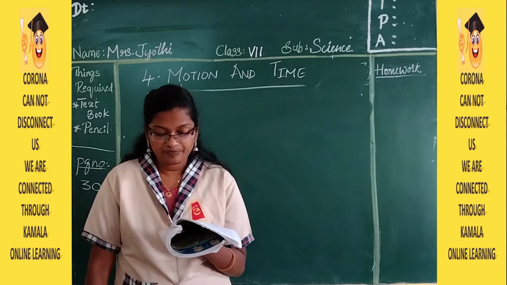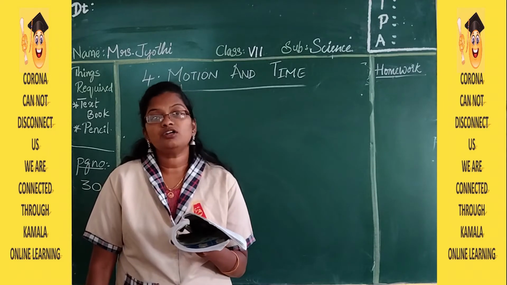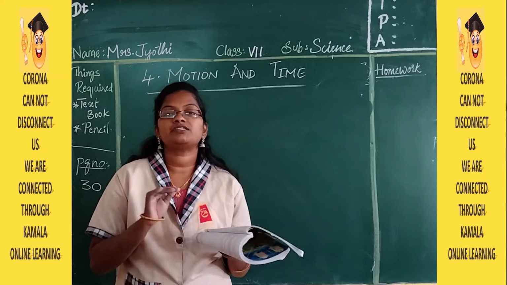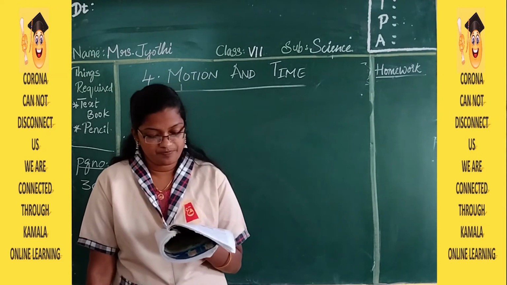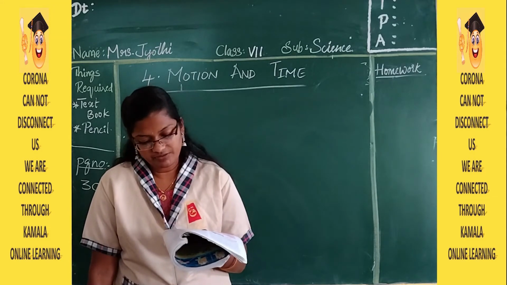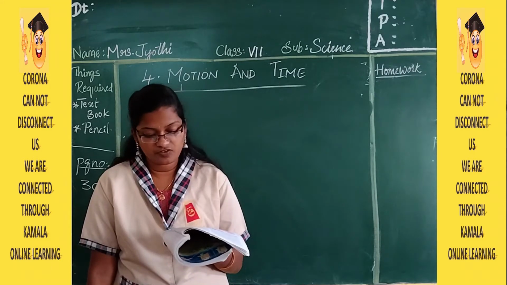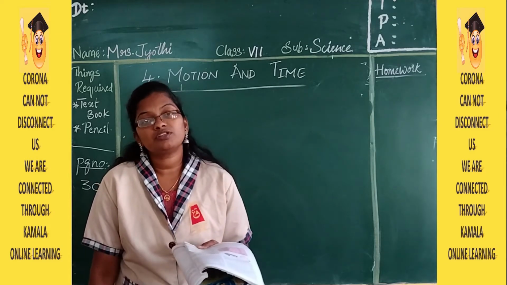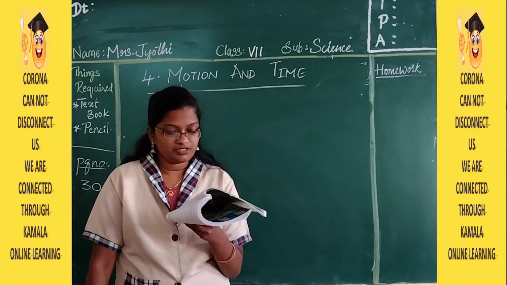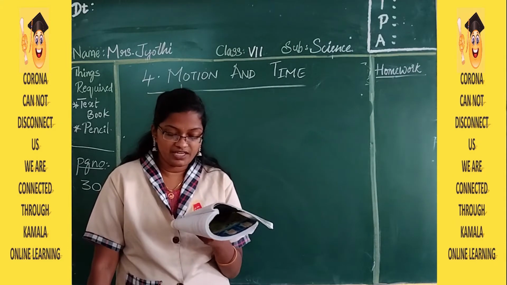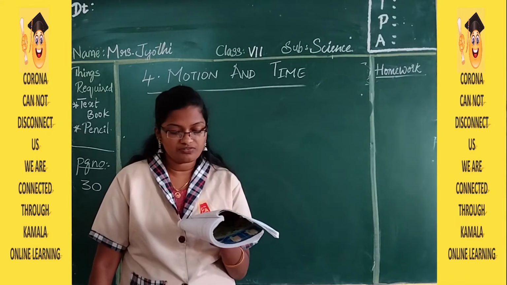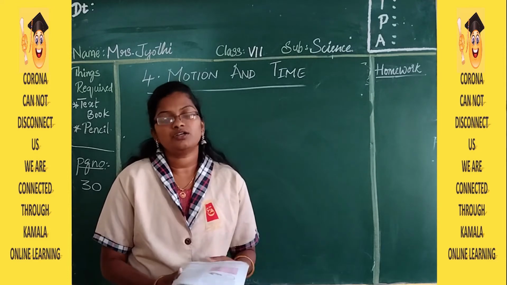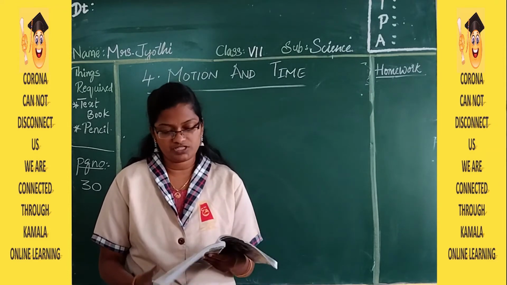But for car B, the change of position is not constant. Constant is nothing but the same. For the first 10 seconds it is 50 meters, for the second 10 seconds it is 40 meters, for the third 10 seconds it is 90 meters, and for the fourth 10 seconds it is 50 meters. Thus, the motion of car A is uniform and the motion of car B is non-uniform or uneven motion.